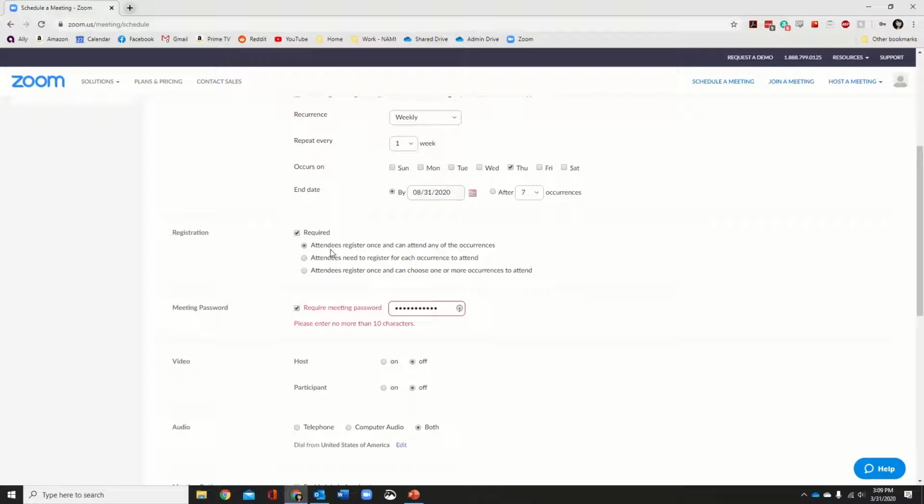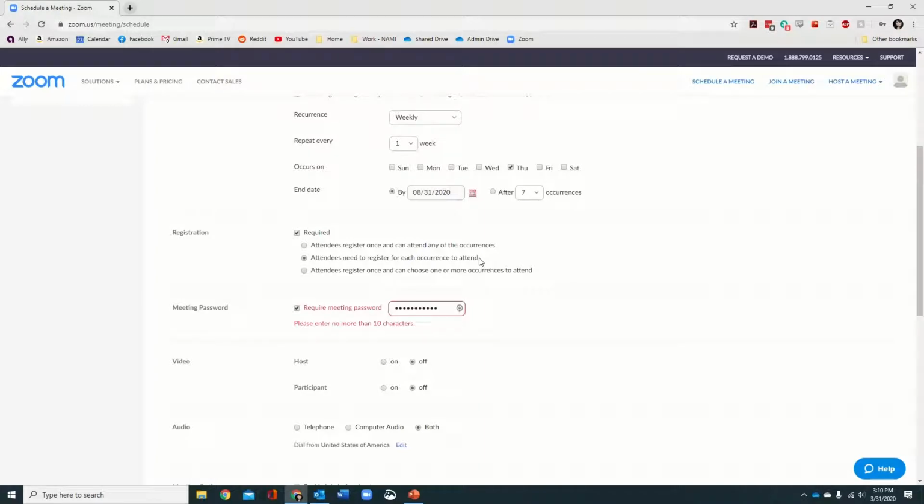So there are 3 options here. The attendee can register once and then join the meeting at any time during any of the occurrences. The attendee can register for each occurrence to attend, so they have to register each time the group runs. Or they can register once and then choose 1 or more occurrences to attend. We use the second one. Attendees need to register for each occurrence.